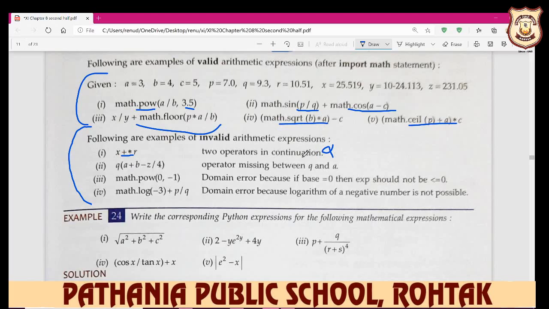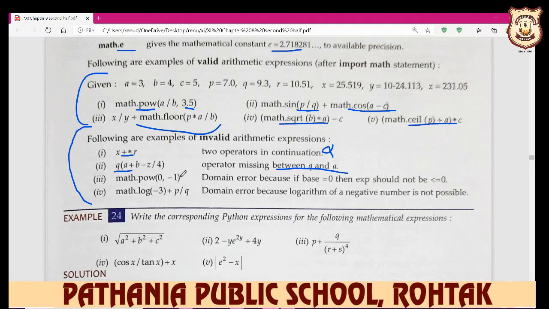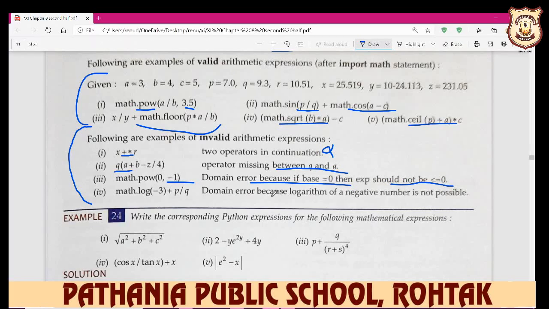Two operands in continuation. Or you write in this way, you don't define here plus, minus, multiply, so it doesn't understand what to do with the q and bracket, so operator missing between q and a. And a negative number power: a non-negative number power is allowed just when the base is 0, so what is the power of 0? So domain error, because if the base is equal to 0, then the exponent should not be less than or equal to 0.